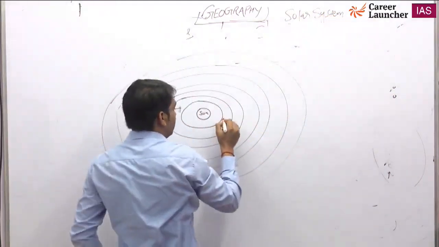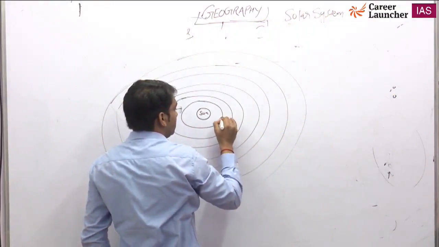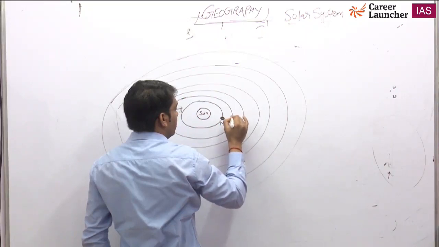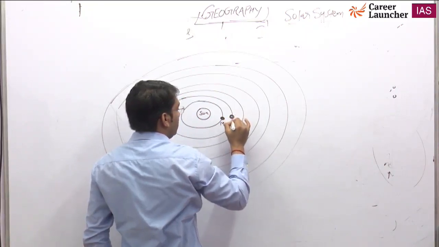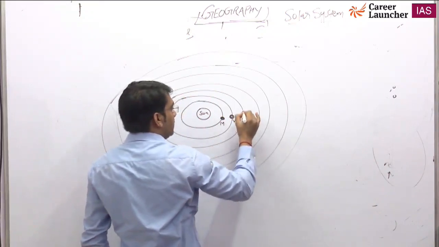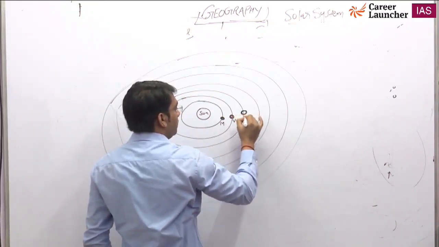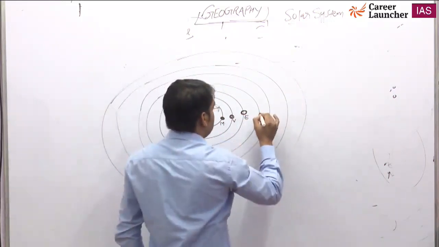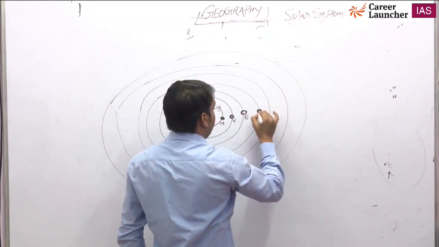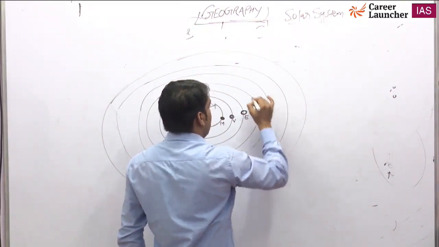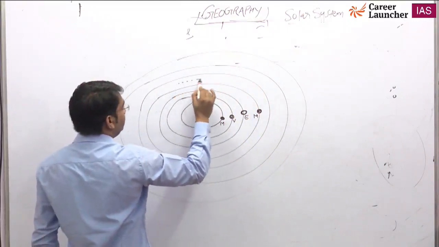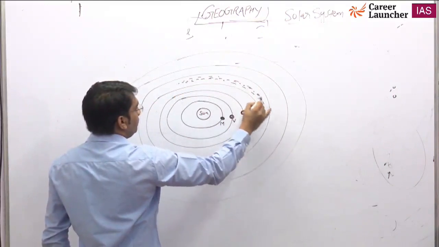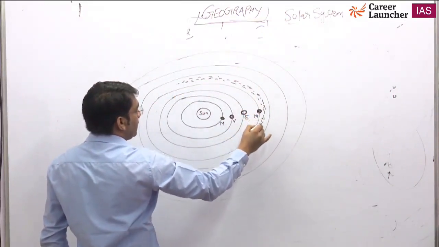So this is the planet very near to the Sun. The planet's name is Mercury, and then the next planet is called Venus, and then our planet Earth. Okay, then we have a planet called Mars, and then you will see a belt, a dust belt, that is present between Mars and Jupiter.